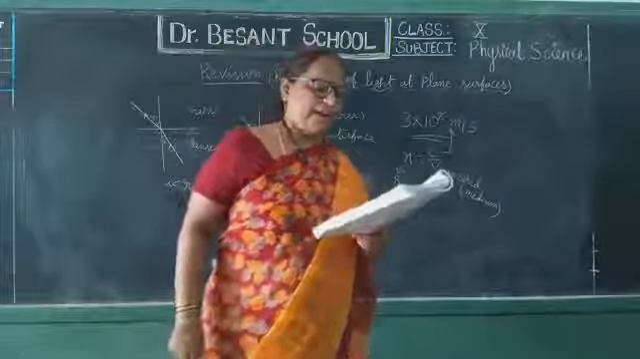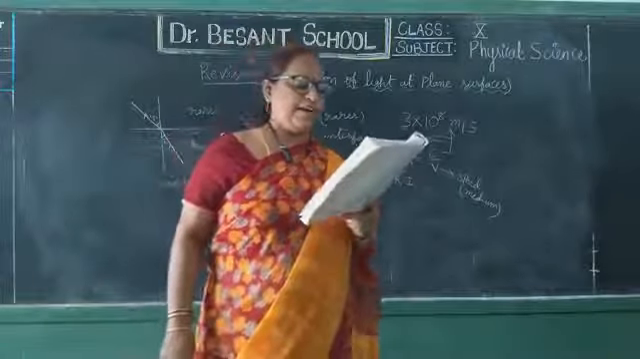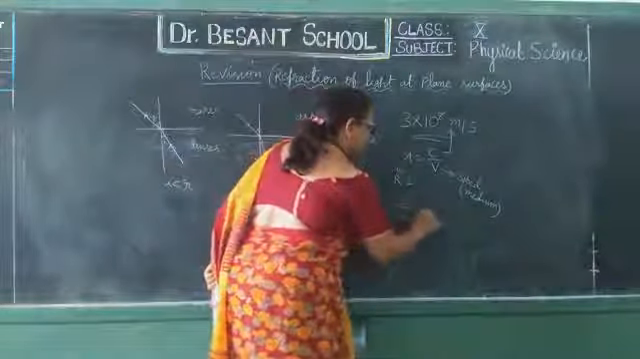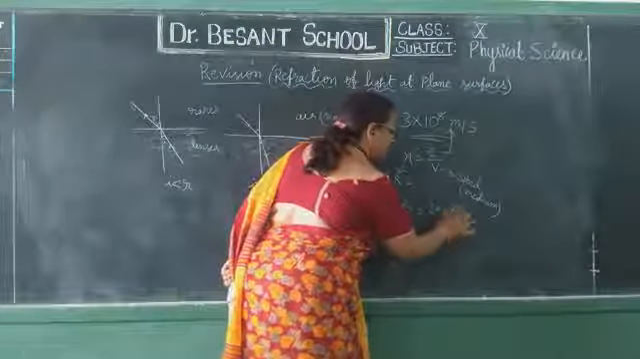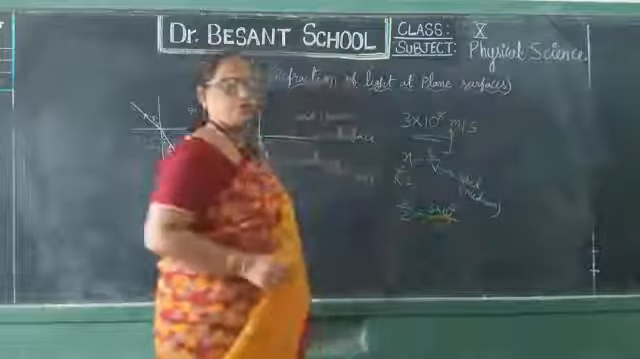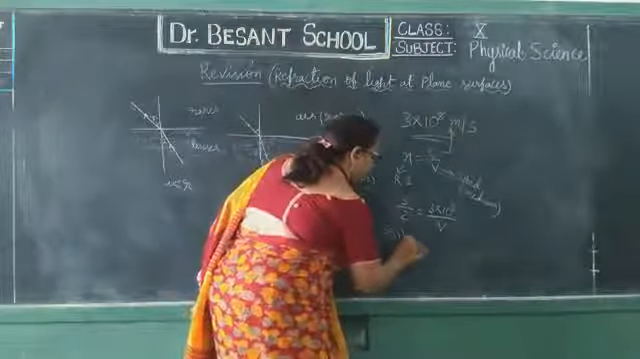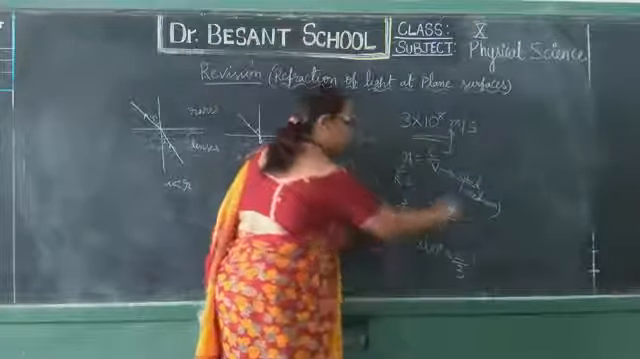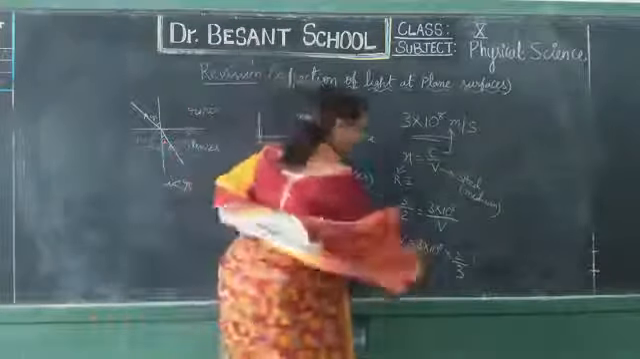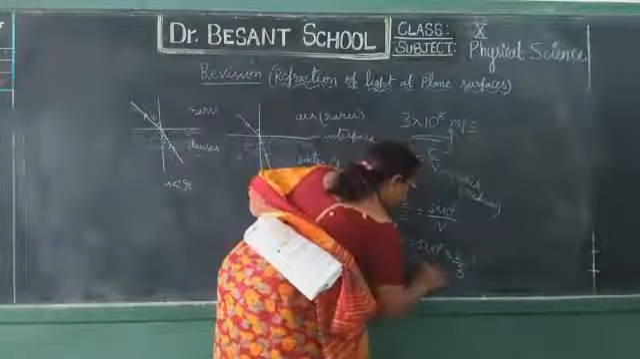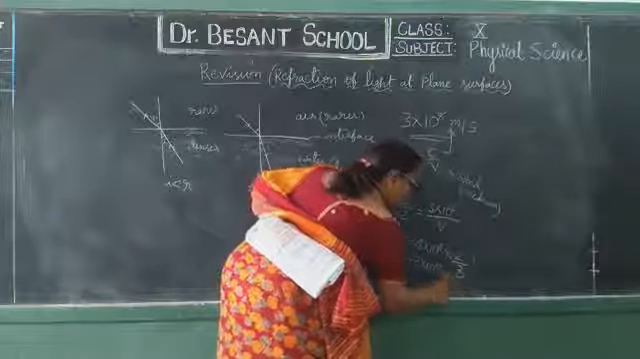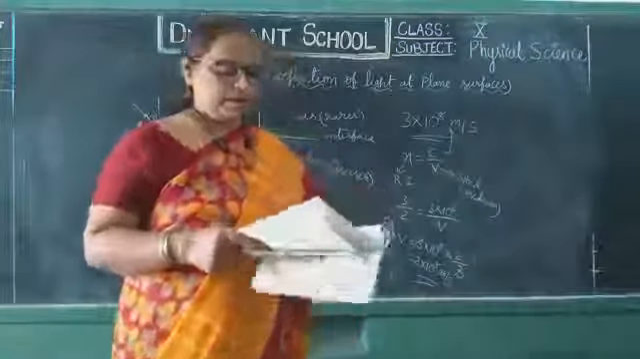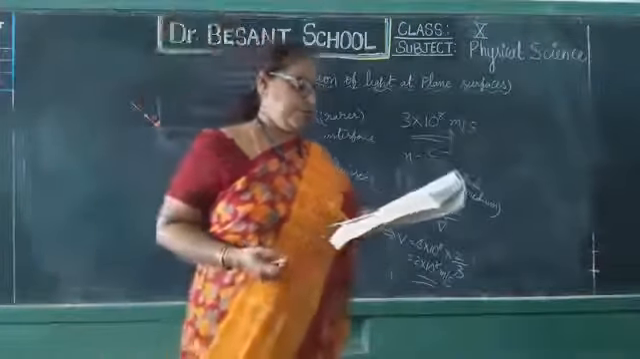Suppose the refractive index of glass is 3 by 2. Then to find the speed of light in glass, refractive index of glass 3 by 2 equals 3 into 10 power 8 by v, which implies v equals 3 into 10 power 8 into 2 by 3. The reciprocal is 2 by 3, and the 3 cancels. So what you got is 2 into 10 power 8 meters per second. This is the speed of light in glass. Am I clear, children?